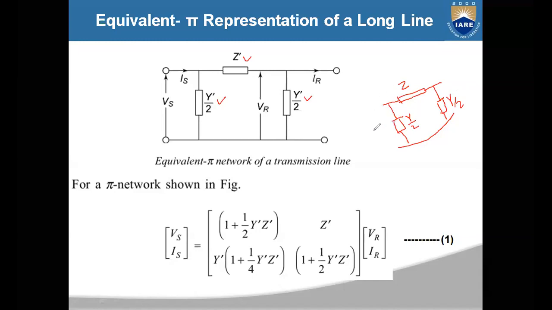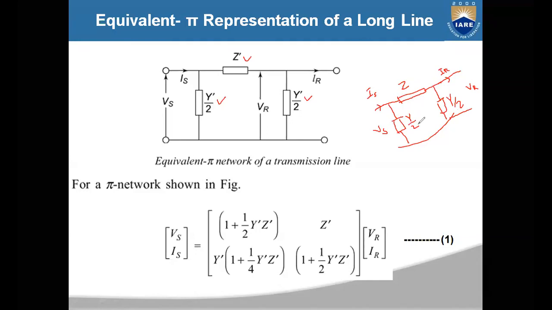For this network, we developed the voltage and current equations. The sending end voltage and sending end current are both represented in terms of receiving end voltage and receiving end current. By applying KCL and KVL, we determined the two equations, Vs and Is, in terms of VR and IR.